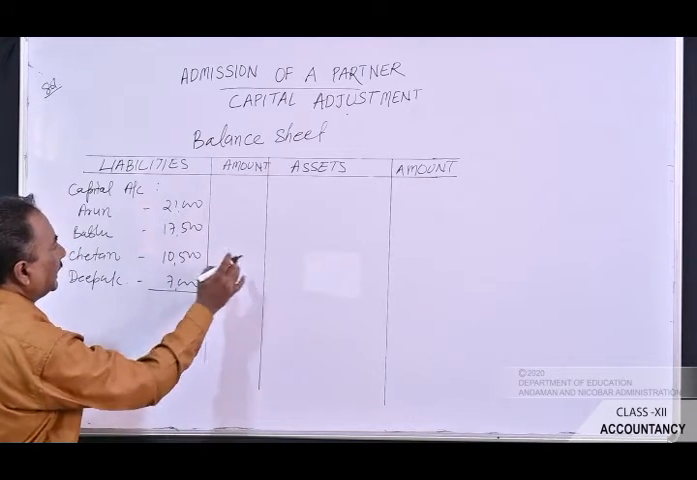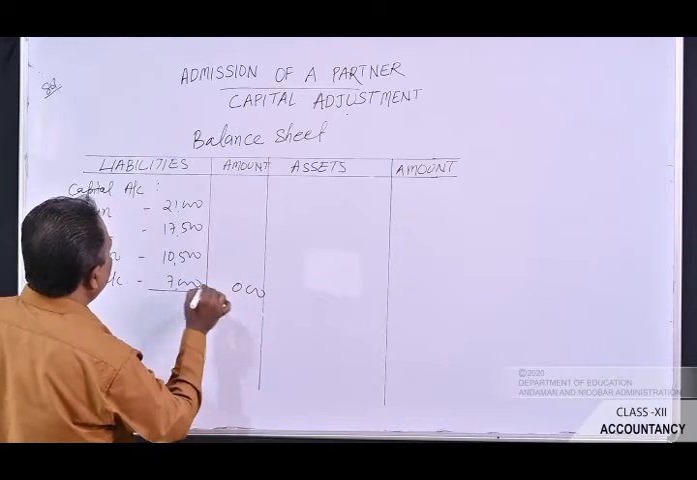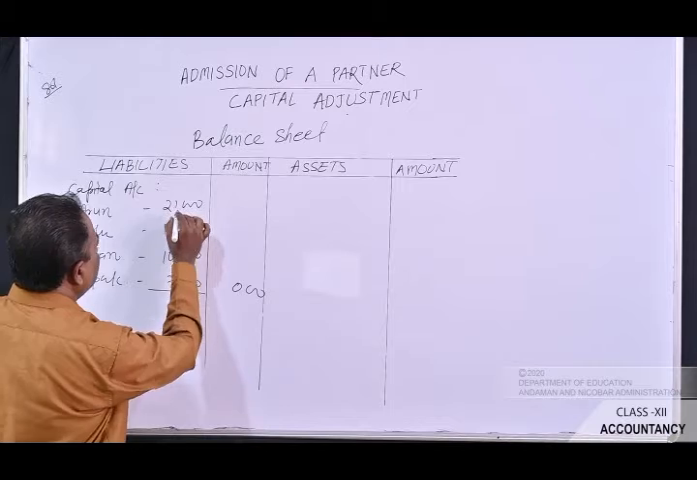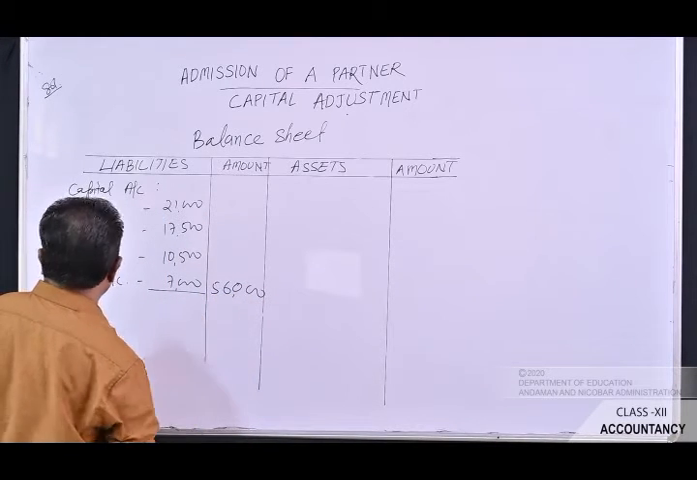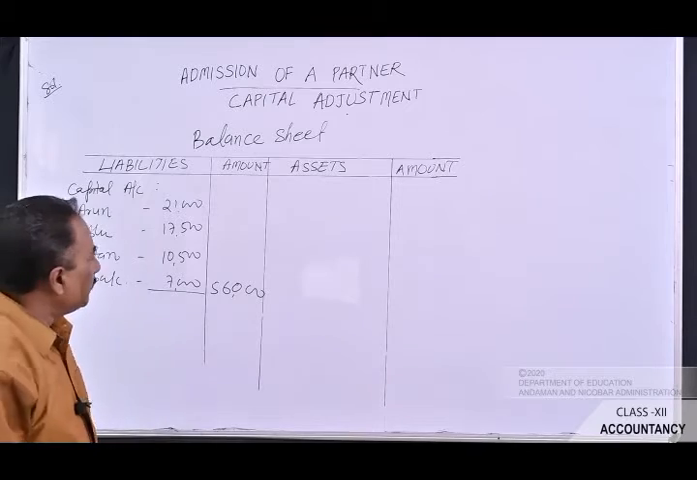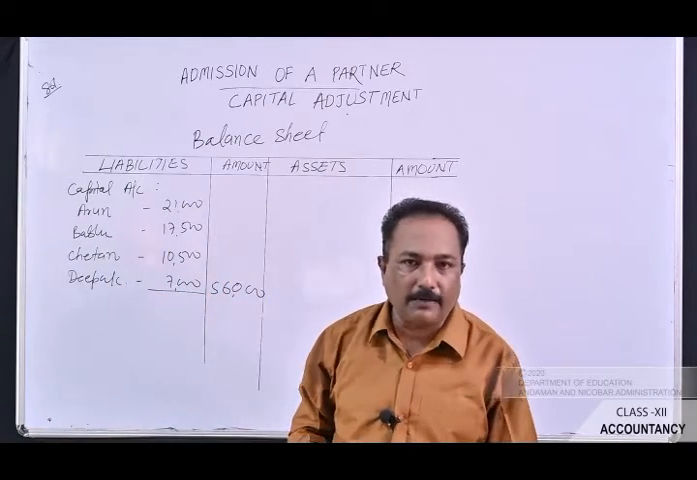Total all this figure and take it to the outer column. 0, 0, 0, one balance, 14, 15, 16, 6, 1 balance, it is 56,000 rupees. Now let's pass on to the next item that has to be recorded on the liability side of the balance sheet.